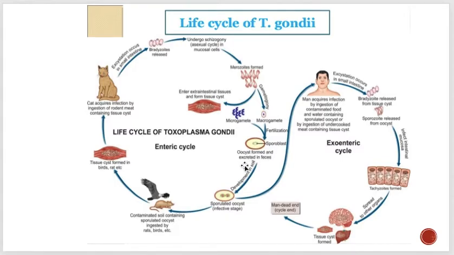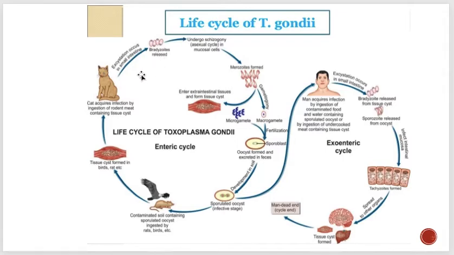So the oocyst is formed and excreted in feces, and it is present in the soil as sporulated oocyst. That is the infective stage, and this contaminated soil is ingested by rats or birds, and tissue cysts form in the birds or rats. Cats acquire the infection by ingestion of the meat of these animals, and then in their intestines there are bradyzoites, which I was telling you about, slowly dividing parasites that will make a tissue cyst.